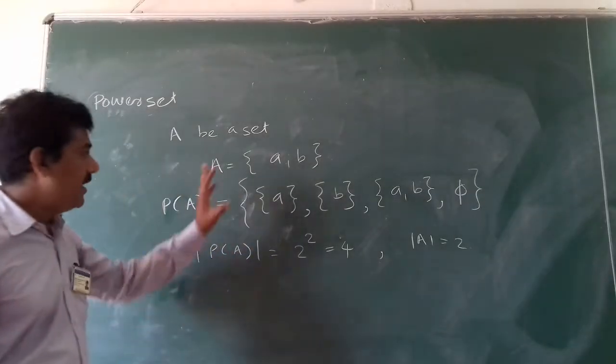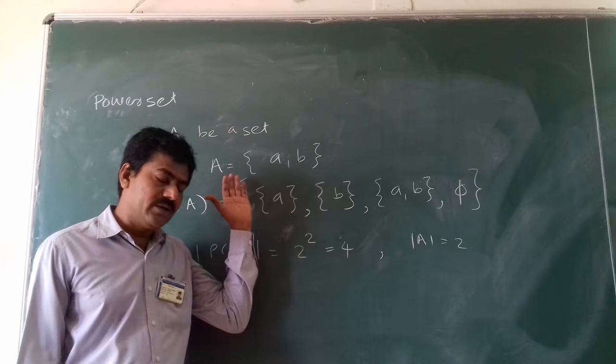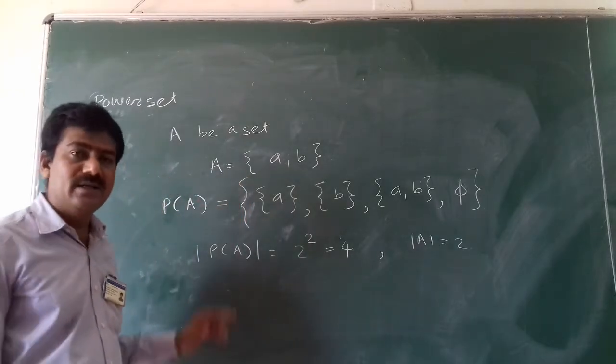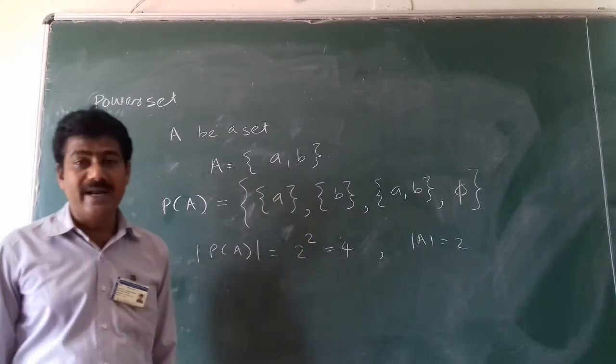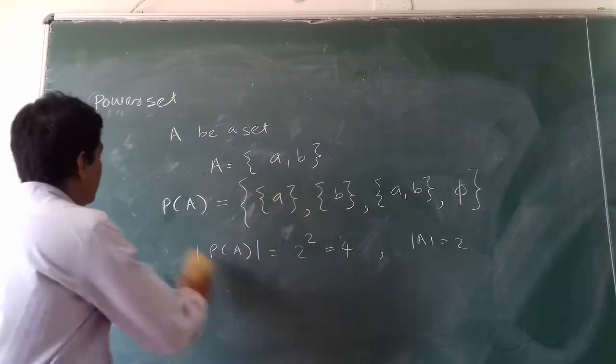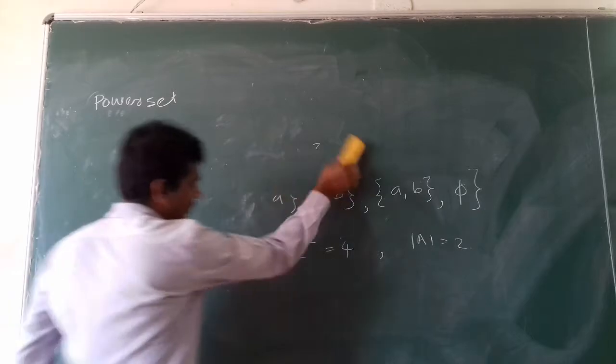Likewise, if set A contains 3 elements, then the power set of A will contain a total of 2 raised to 3, that is 8 elements. So this is the power set and the cardinality of a set.